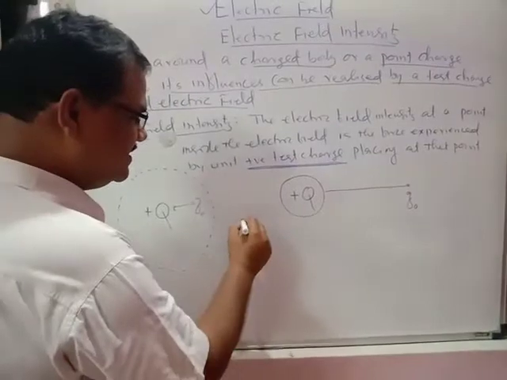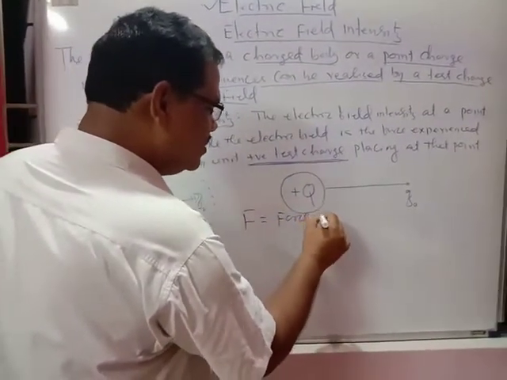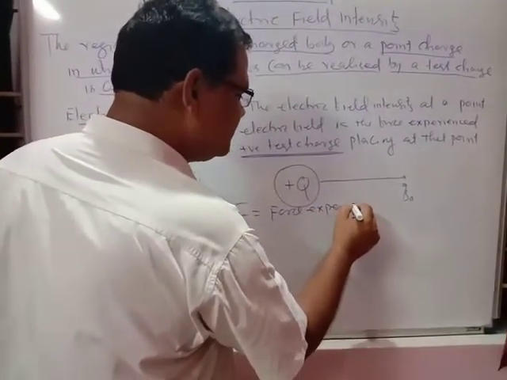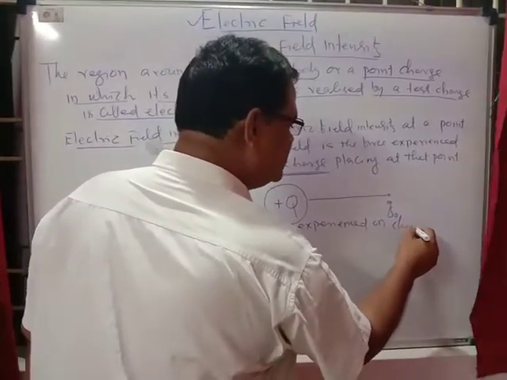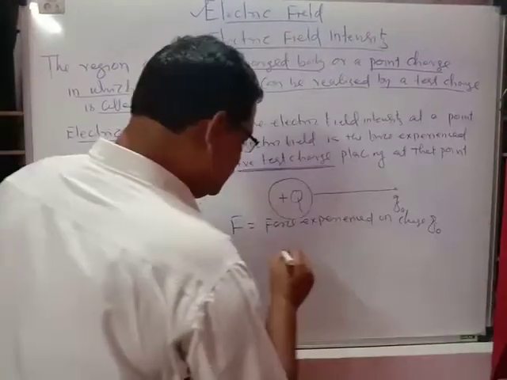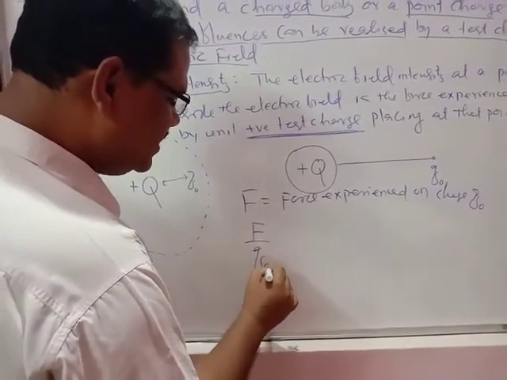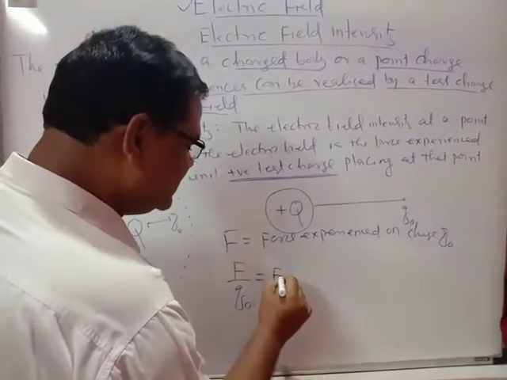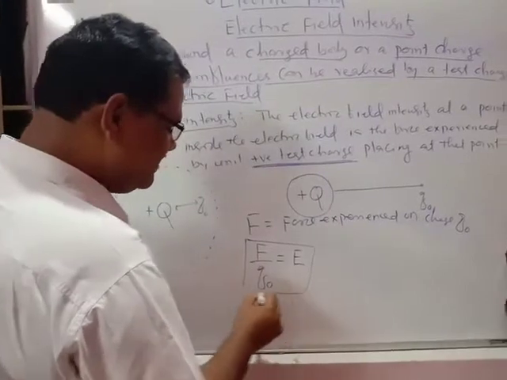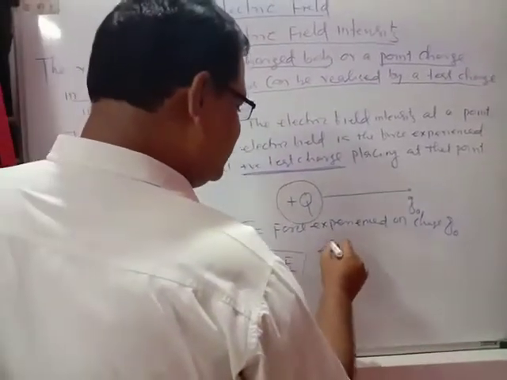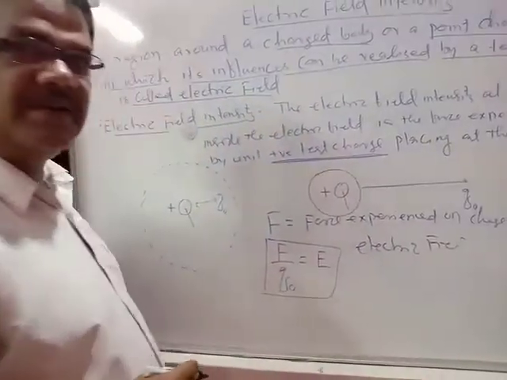If F is the force experienced on charge Q0, then the force per unit charge, that is F by Q0, is equal to the electric field intensity E. So E equals F upon Q0.